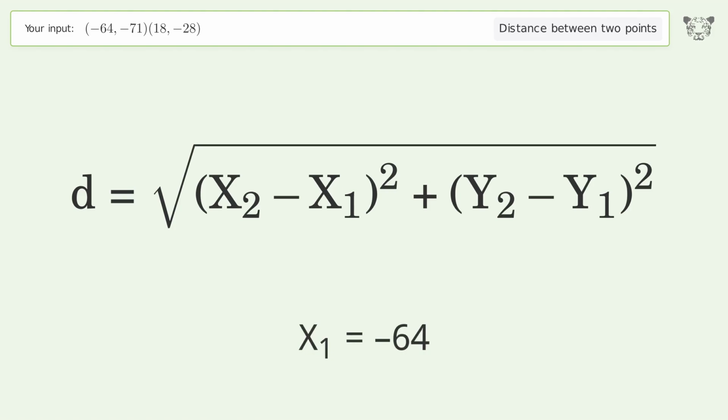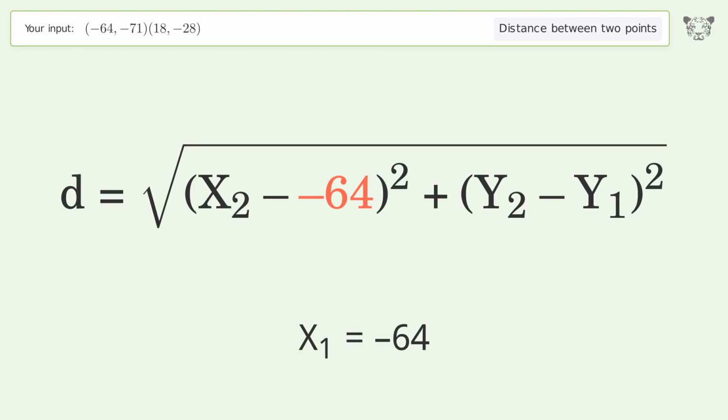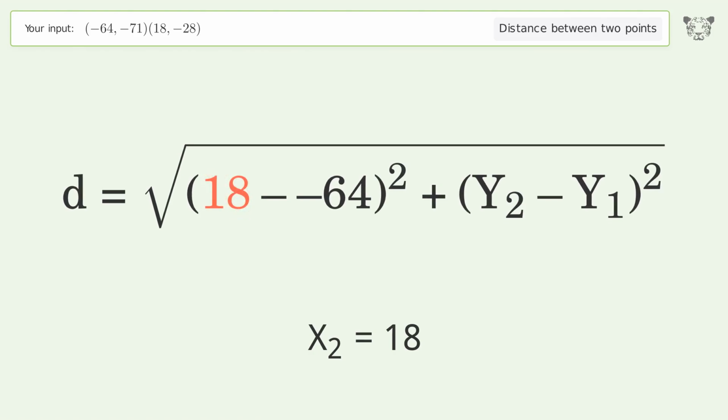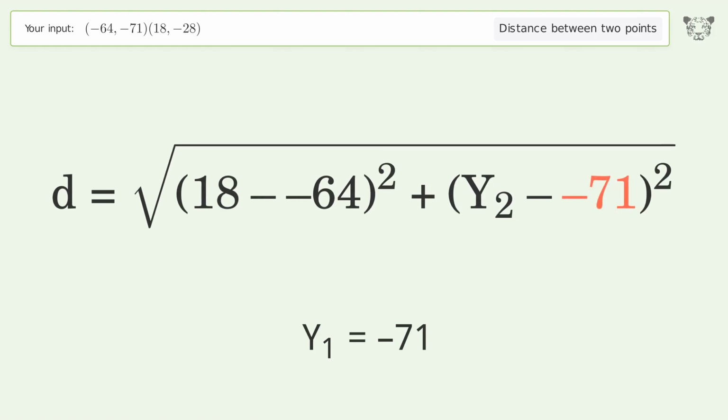x1 equals -64. x2 equals 18. y1 equals -71. y2 equals -28.